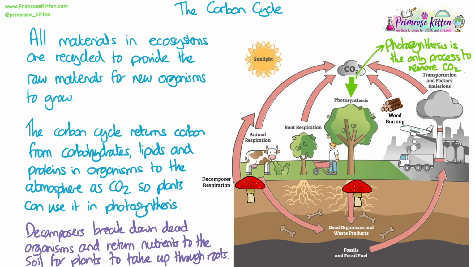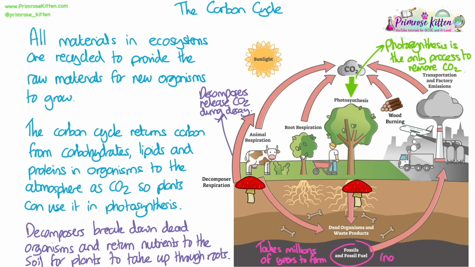Photosynthesis is the only process to remove carbon dioxide from the atmosphere. Decomposers, bacteria and fungi release carbon dioxide as well when they respire during decay or decomposition. Fossil fuels like coal and oil take millions of years to form, and this is trapped carbon from dead organisms that hasn't decayed.